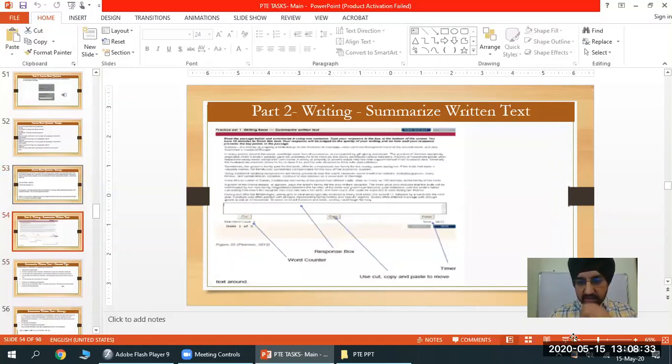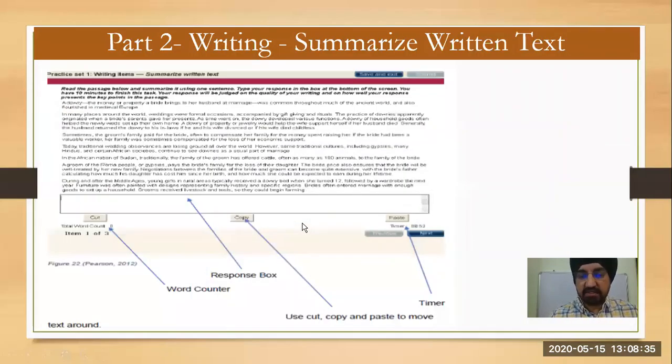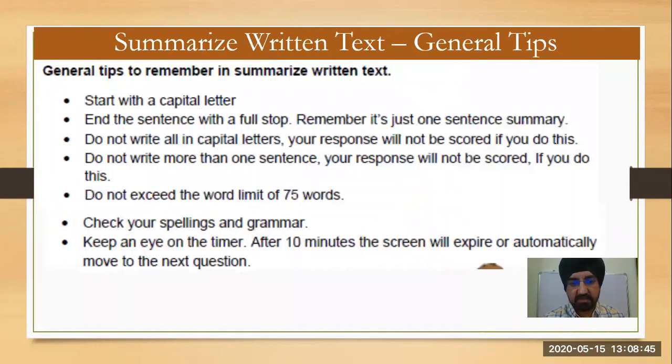Okay. Summarize written text आएगा, उसके अंदर आपको you have to summarize it in one sentence. ठीक है? There you will get 10 minutes to work on that. So there are certain guidelines like capital letters से start नहीं करना. I mean you have to start with capital letter, but don't use capital letters for all the words. Last में full stop use करना है. There should be word limit of 75 words. उससे ज़्यादा आपको नहीं लिखना.